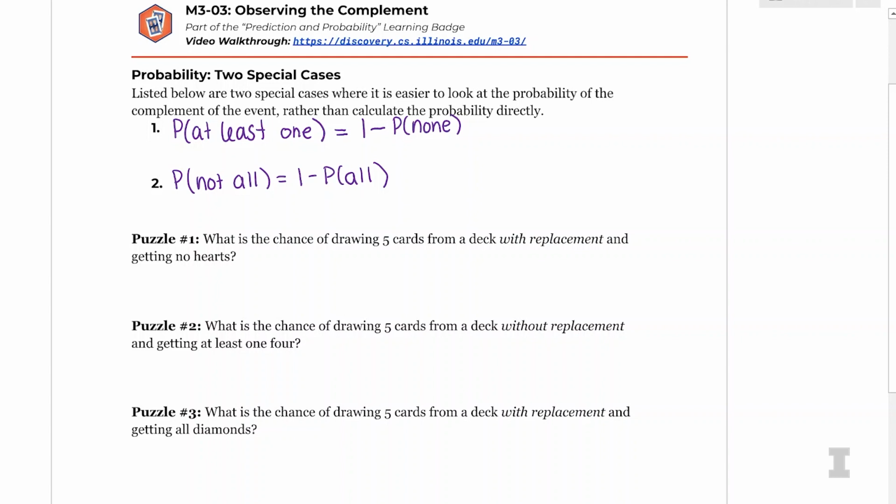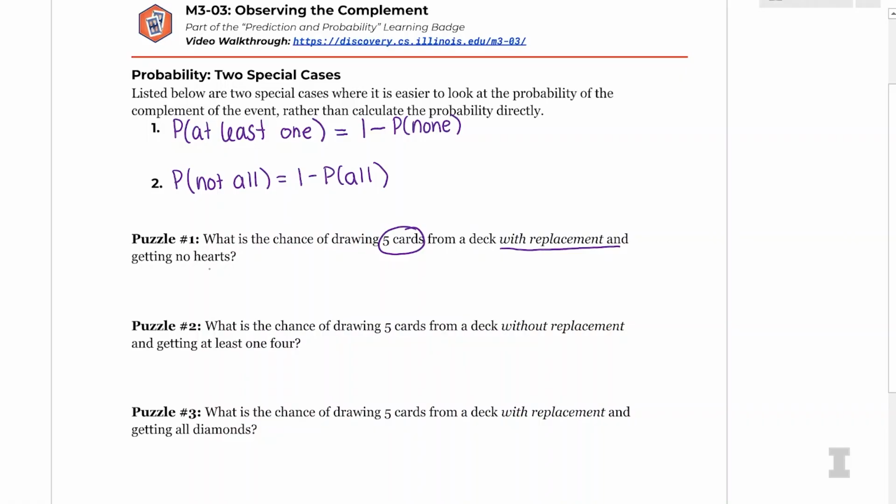So the very first question says, what's the chance of drawing 5 cards from a deck with replacement and getting no hearts? So we're looking at 5 different probabilities multiplied together. That means we're going to get a non-heart and a non-heart and a non-heart and a non-heart and a non-heart. And now that we know these two special cases, I want to ask myself, do I need to use them?